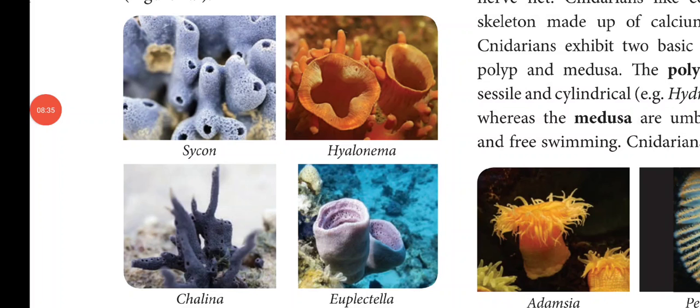So the examples of phylum Porifera are Sycon, that is Scypha, Spongilla, that is freshwater sponge, Euspongia, that is bath sponge, and Euplectella, that is Venus flower basket. So these are the examples of phylum Porifera.